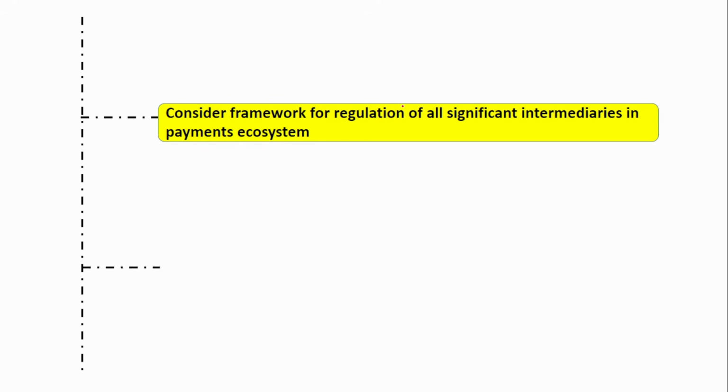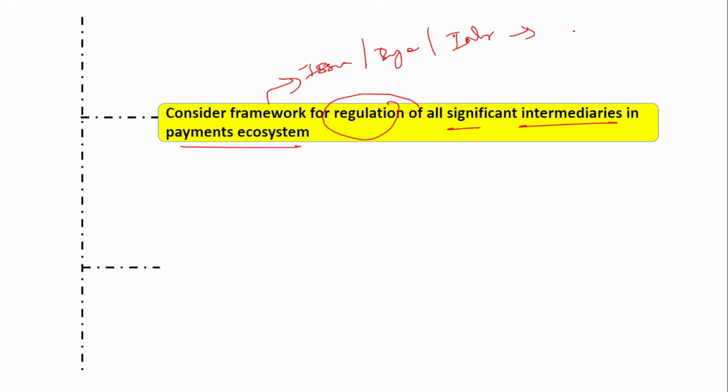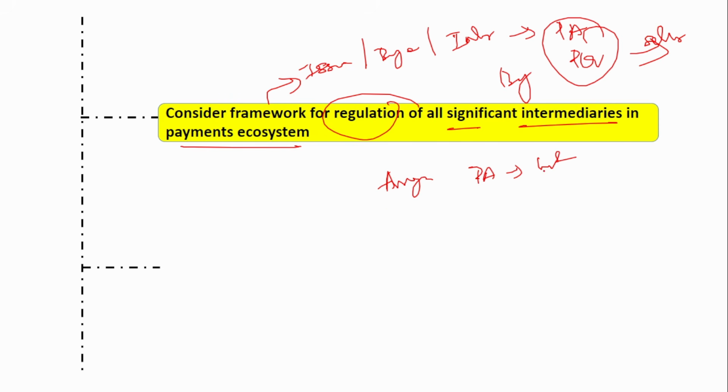Next is to consider a framework for regulation of all significant intermediaries in the payment ecosystem. Apart from the issuer and the buyer, that is the customer, there is one more player in this payment ecosystem, that is the intermediary. Examples of intermediaries are the payment aggregator and the payment gateway. What do they do? They connect the buyer and the seller. Let us take the example of Amazon itself. The payment aggregator will connect the customer and the merchant, right?